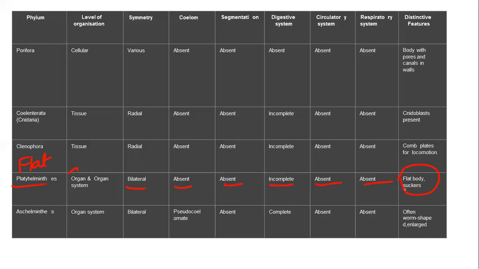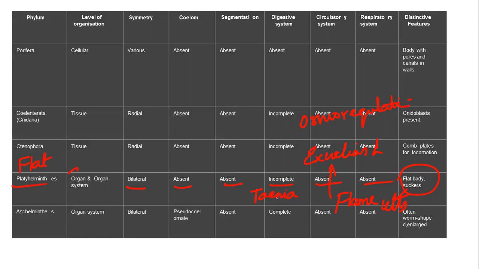Okay, so these organisms have a specialized cell called flame cells. These flame cells help in excretion and osmoregulation. Excretion is the removal of nitrogenous waste. Osmoregulation is the maintenance of water balance. Here you can take one example, which is Taenia.